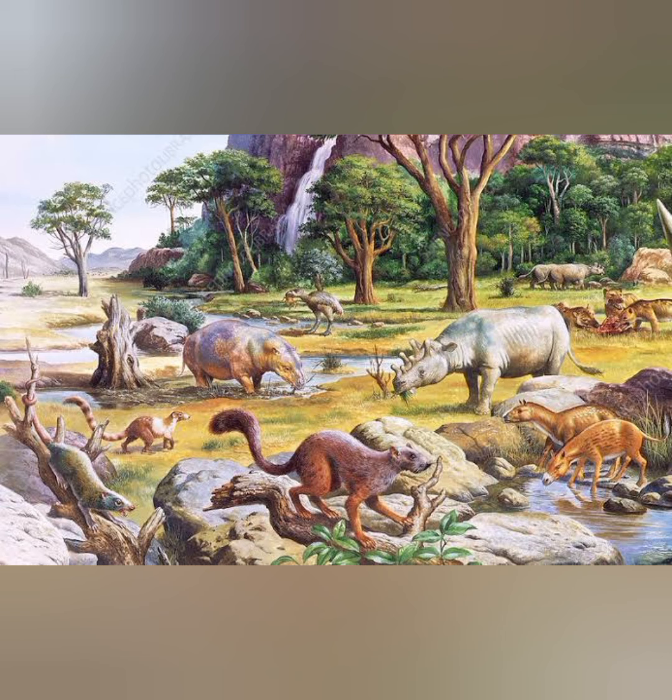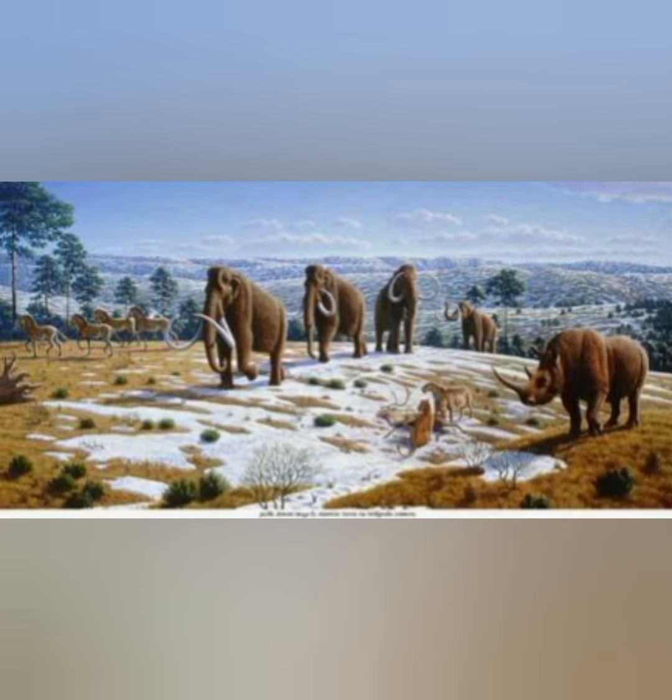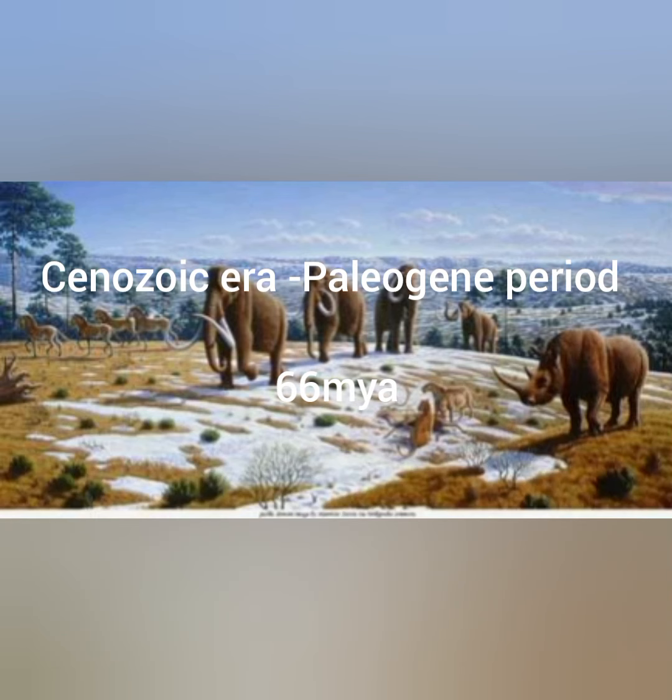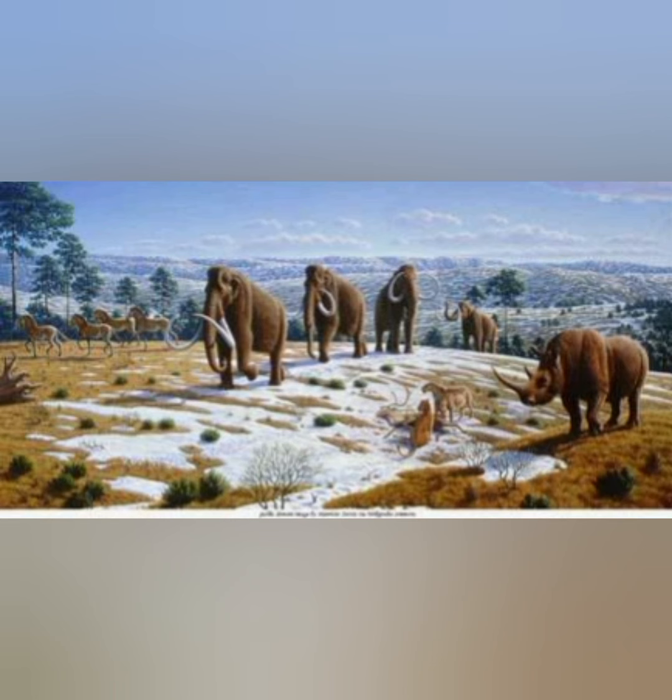They also evolved in this period. The Cenozoic era extends from 66 million years back till the present times, and it began with the Paleogene period. Here, all the dogs, cats, whales, primates, ancestors of monkeys, apes, and birds evolved.